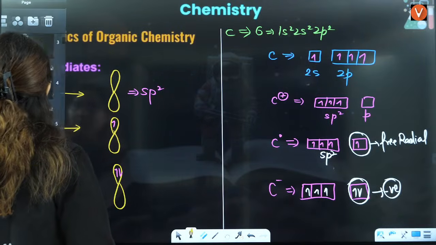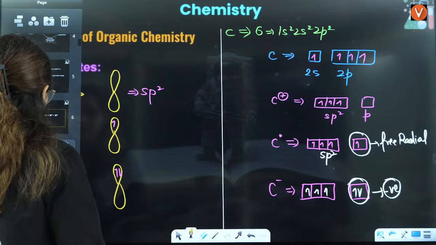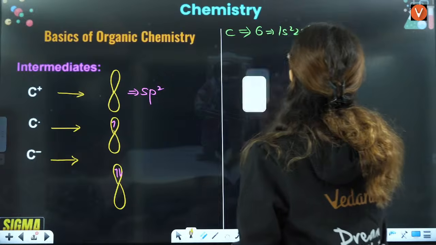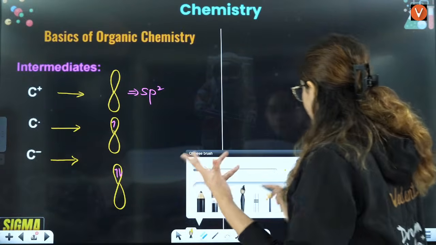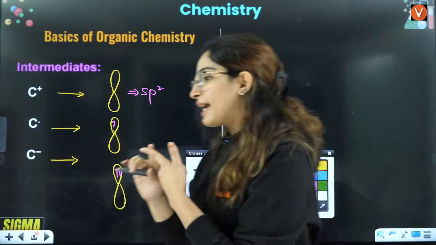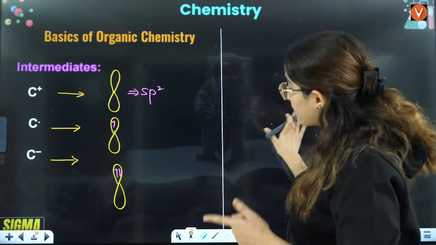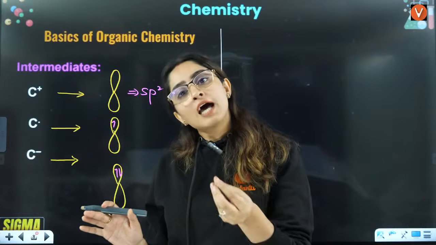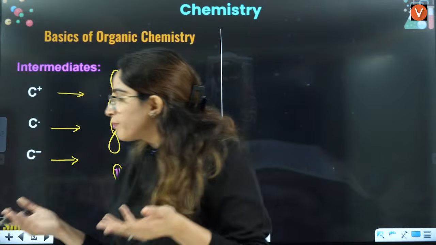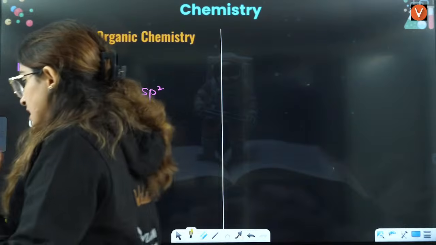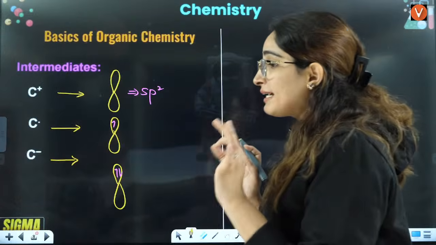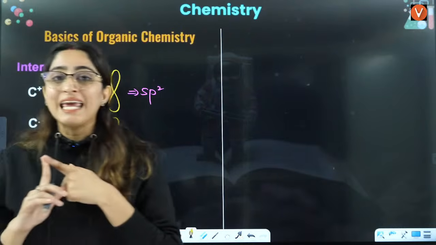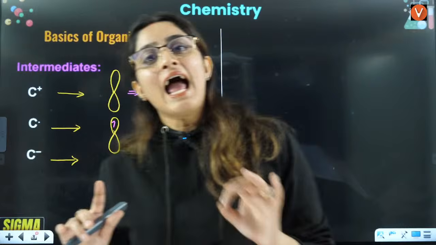Now a very basic thing about this, that is the difference between a lone pair and a free radical. Who will tell me? Carbocation is an empty orbital, free radical is 1 electron, carbanion is 2 electrons, and lone pair is also 2 electrons. Anyone of you who can tell me what is the difference between a carbanion and a lone pair?